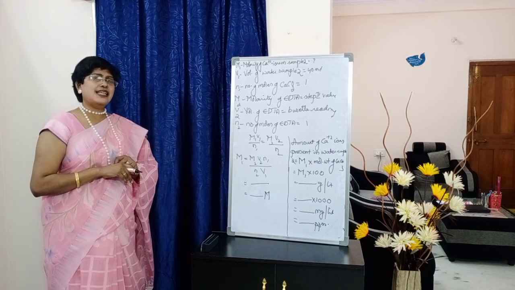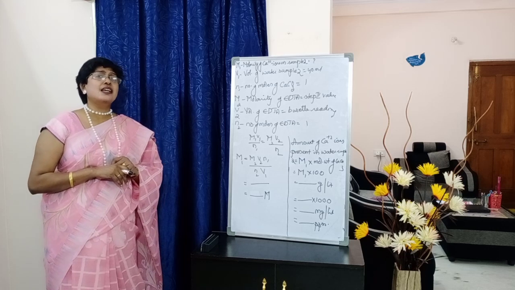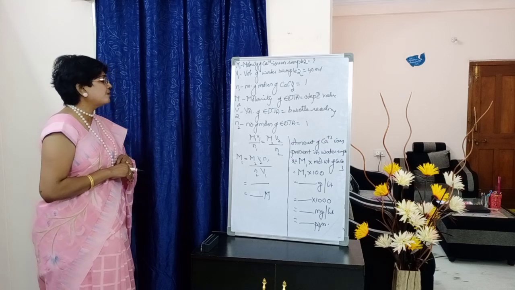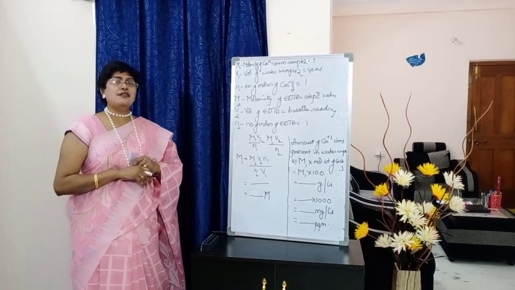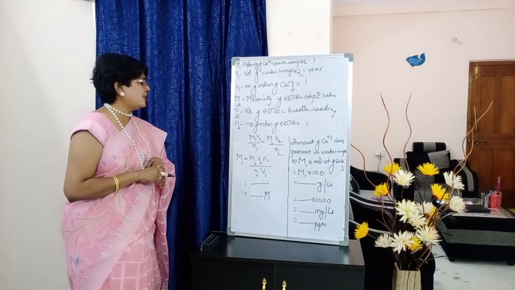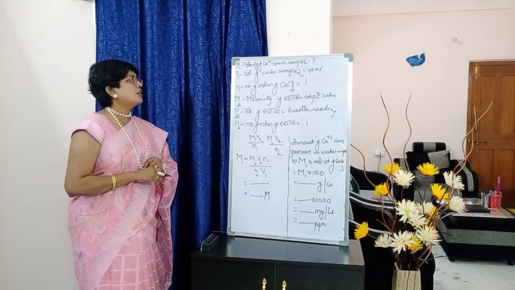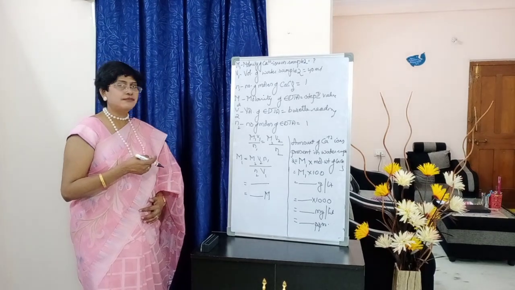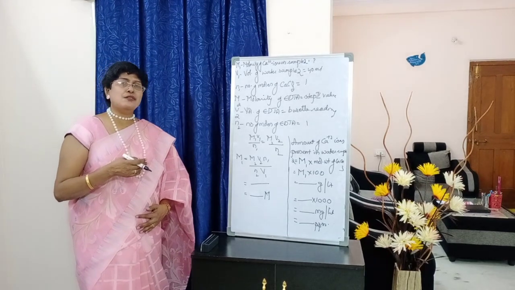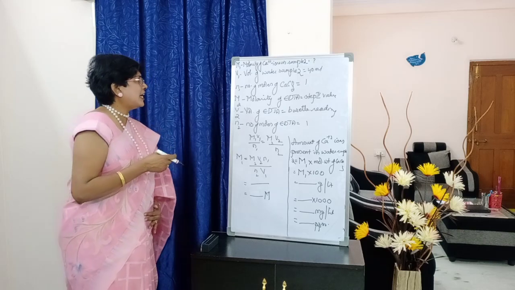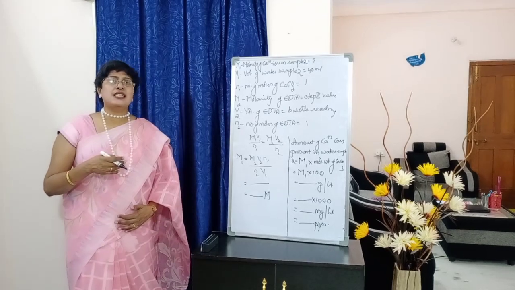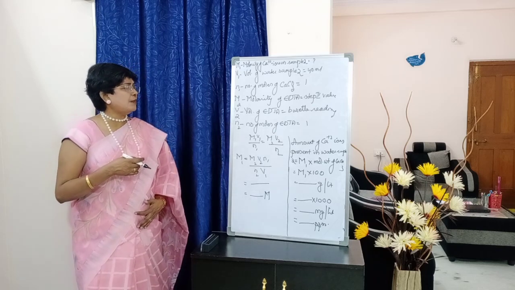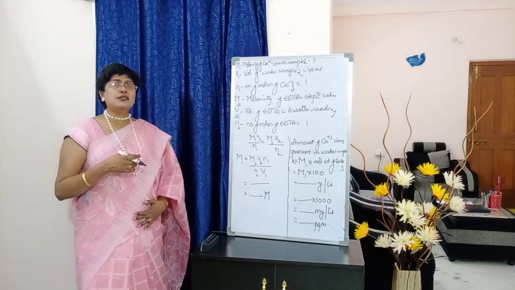Okay, all these are same, just we are changing the name of the sample and the Burette reading also will change, students. Okay. Next, M1V1 by N1 equals to M2V2 by N2. So what is to be calculated? Same M1 equals M2V2 N1 by N2V1. Substituting the values, if you calculate, you will get the molarity of Ca plus 2 ions present in second water sample. Below write down amount of Ca plus 2 ions present in water sample 2.